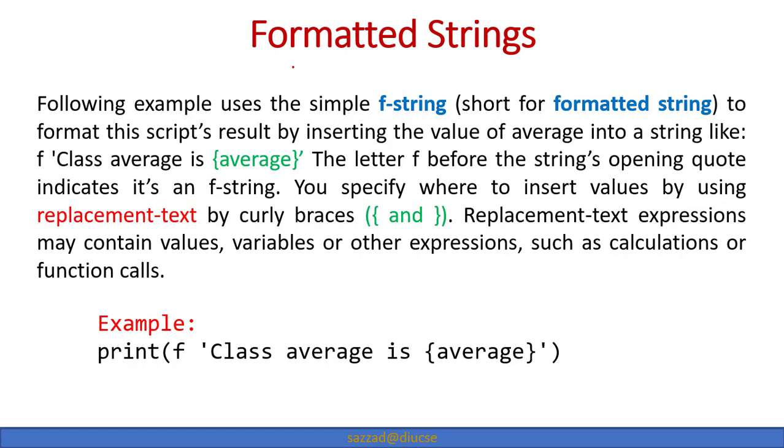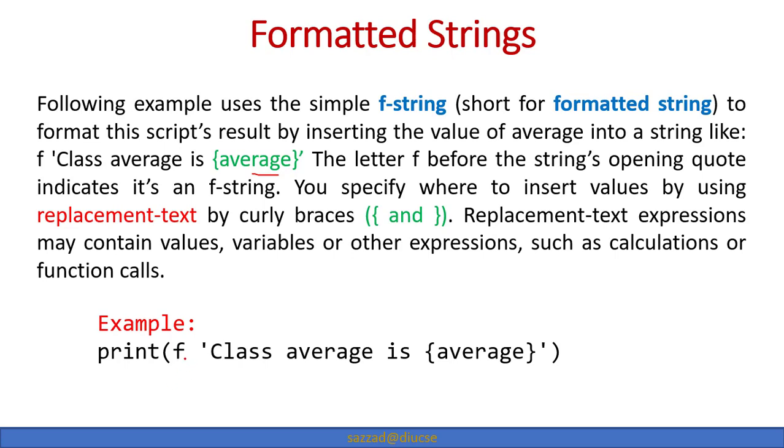Okay, so in this section we are going to discuss formatted strings. What is a formatted string? You can see from the following example, use the simple F string, short form of formatted string, to format this script result by inserting the value of average into a string like F, then quotation, Class average is, then curly braces, and then the variable. So you can see we can also add the variable inside a string, and for that we just need to use the F string.